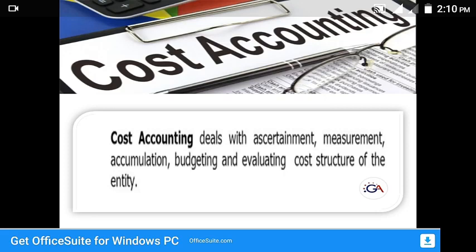So we'll see this cost accounting is also helpful to control our cost. So it will be helpful in getting more profits for the business. So that's why in this slide, cost accounting deals with the ascertainment, measurement, accumulation, budgeting, and evaluating of the cost structure of the entity. So cost accounting is one of the evaluation concepts for both product and services.